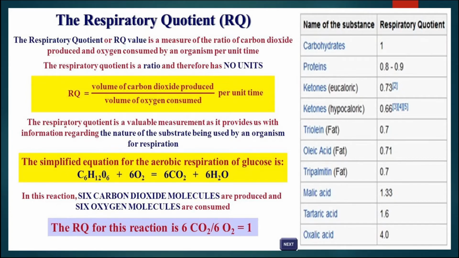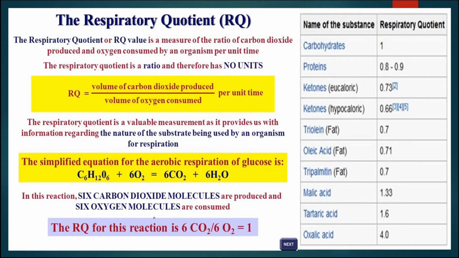Now, this respiratory quotient: the simplified equation for aerobic respiration is C6H12O6 plus 6O2 giving rise to 6CO2 and 6H2O. Here we can see the amount of CO2 and oxygen is equal. That is why the volume of carbon dioxide produced and volume of oxygen consumed will come to equal 1. So the value of this RQ will be 1 when the respiration is aerobic type.